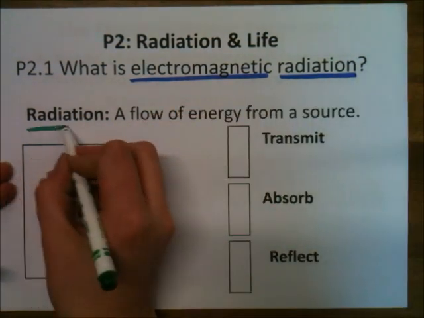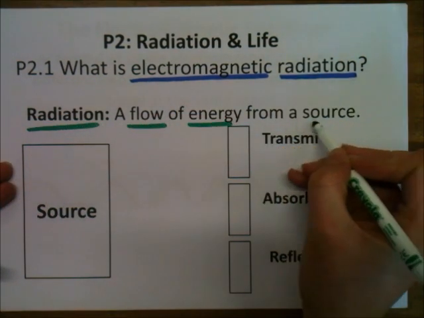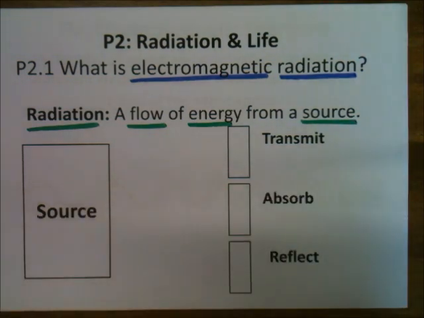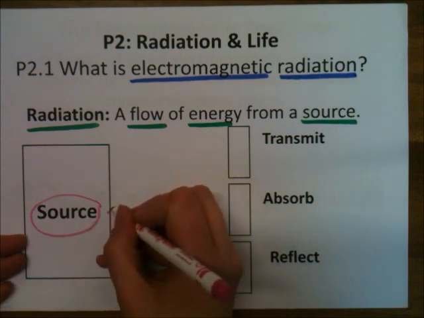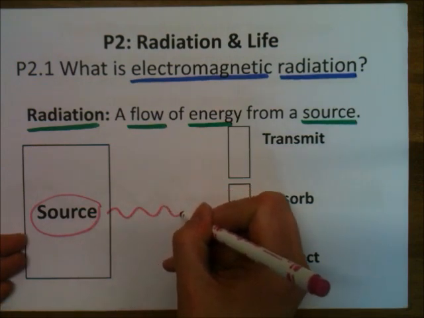Radiation is just a flow of energy from a source, okay? So radiation is just when energy moves continually from a source. Now, it's not always dangerous. It can be, but it isn't always. It's important to remember that if someone says radiation, don't immediately think you're going to get cancer. Some of them can do that, and we'll go into that later on in a different video. But a source is just something that emits radiation, okay? So the radiation flows out of it, and usually we draw it as a wave, and we'll see why later on as well.